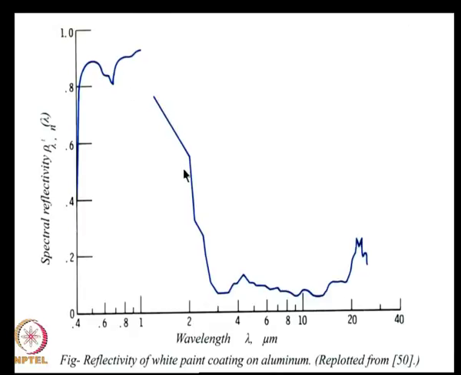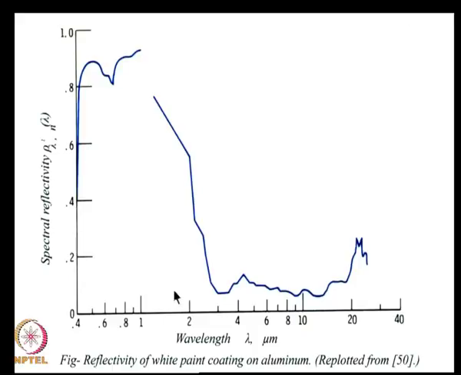But when you go to the infrared beyond about 3 micron, you see that the reflectivity is very low. So, reflectivity is around 0.1, that means it absorbs 90% of the radiation. So, it is almost black in this region. So, this is the interesting factor. You look at a surface and it looks white to you in the visible, and hence you know it is a reflective surface. From there you cannot conclude anything about the behavior of the surface in the infrared. In the infrared, it is not a good reflector, it is a poor reflector.